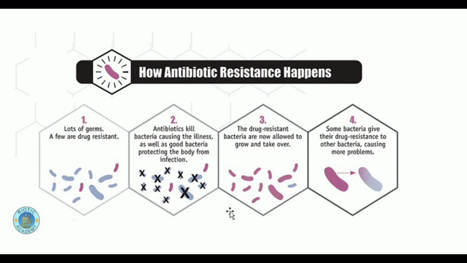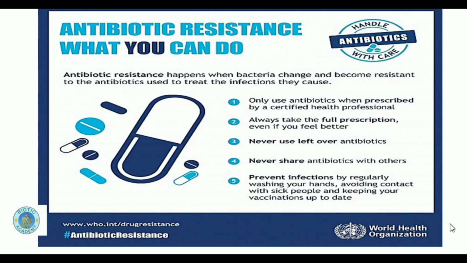How should we play our role? We humans should play our role in order to stop these bacteria from becoming resistant against the antibiotic. There are some ways by which we can control these bacteria from becoming resistant against these antibiotics. Basically, we are also playing a role in providing this opportunity to these bacteria to become resistant against the antibiotic by mishandling them. We are mishandling the antibiotics.